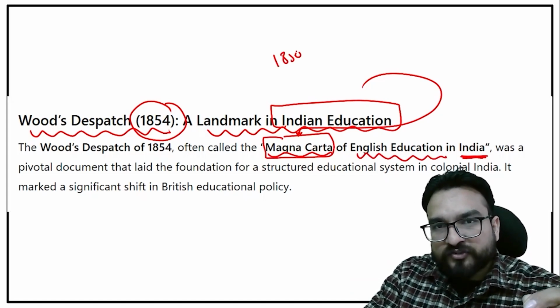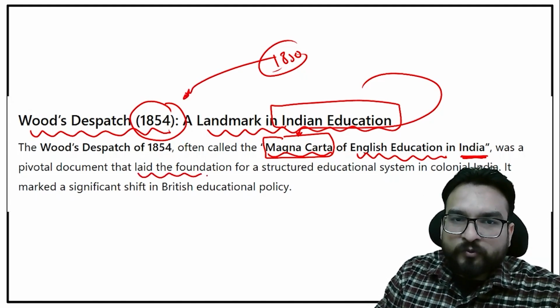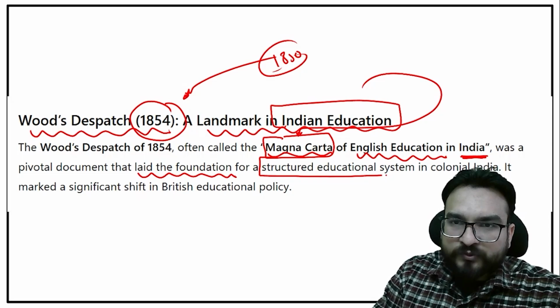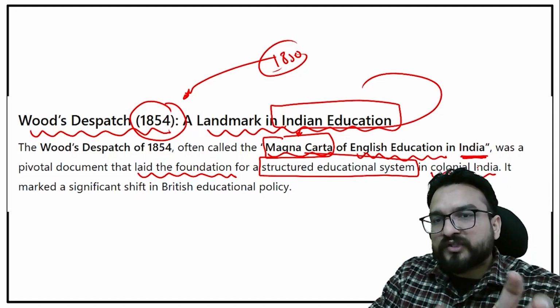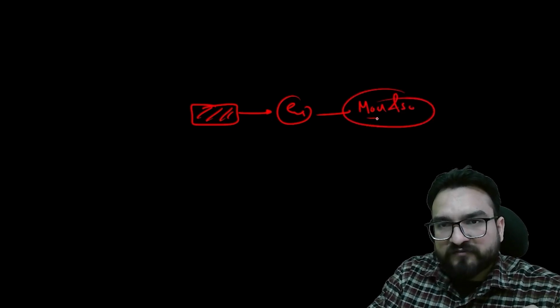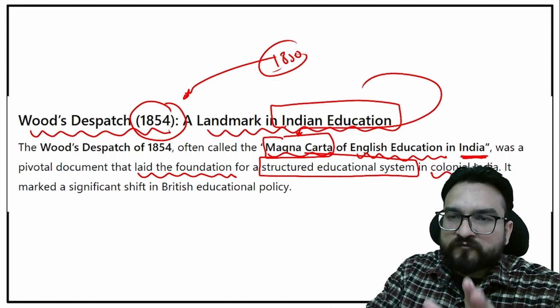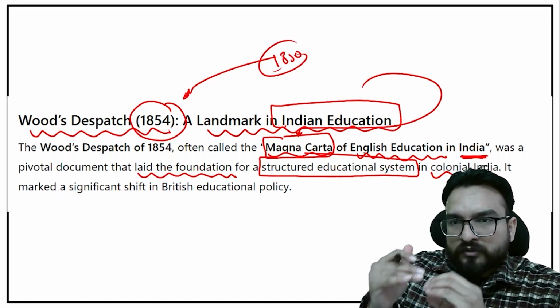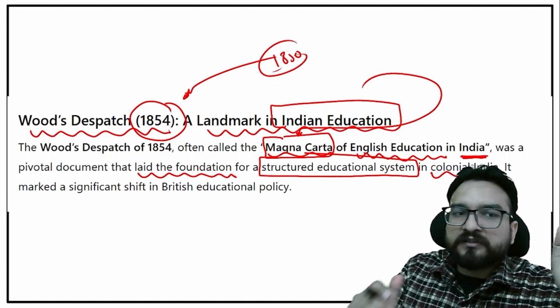You are talking specifically about 1854. It was a pivotal document that laid the foundation for a structured educational system in colonial India, because before this you do not see any structure in the education system. You were just seeing that the elite should be taught in English and about modern sciences, social sciences, and Western philosophies. Now Wood's Despatch gives a structure for how village people should be taught and how district people should be taught. Like this, you get some structure.